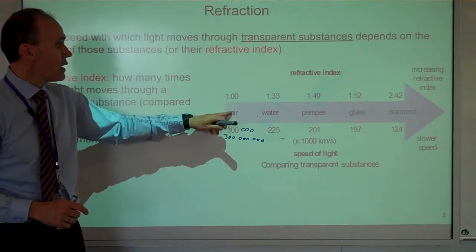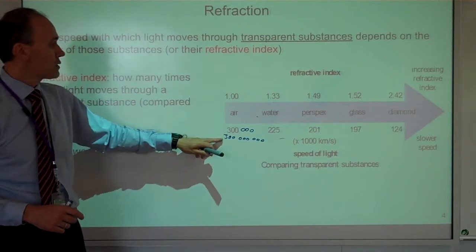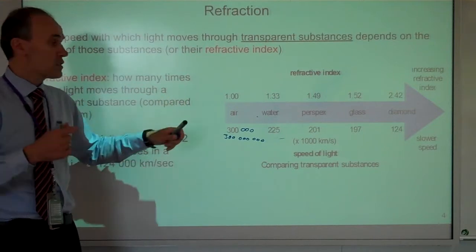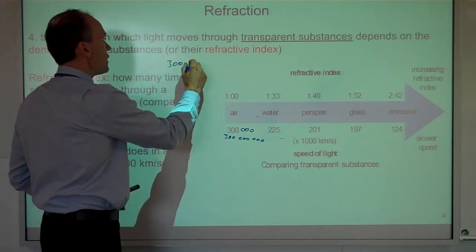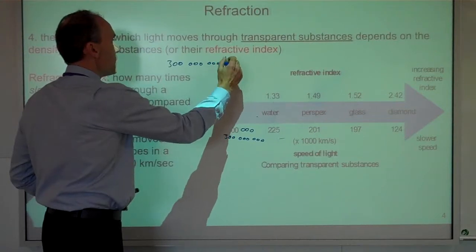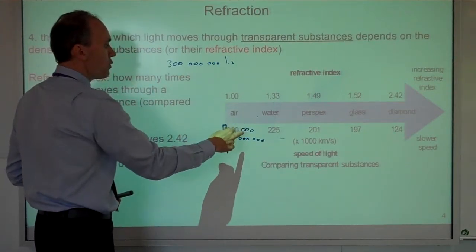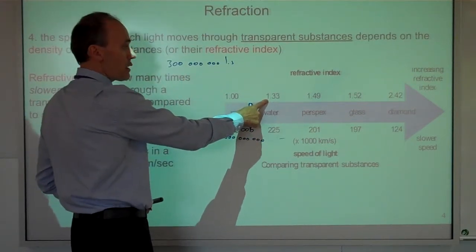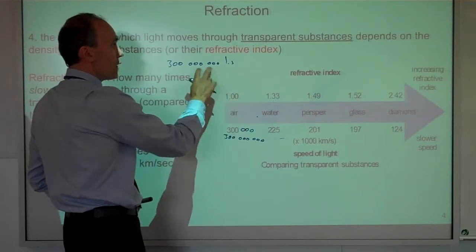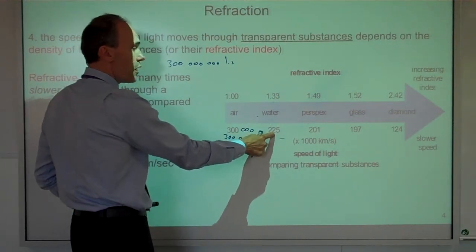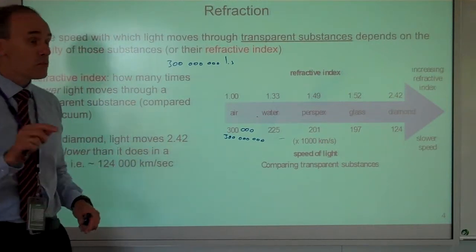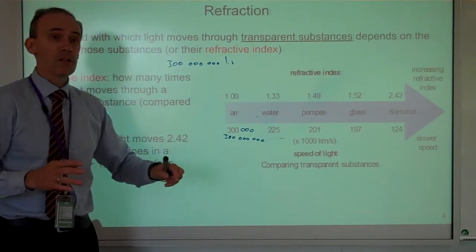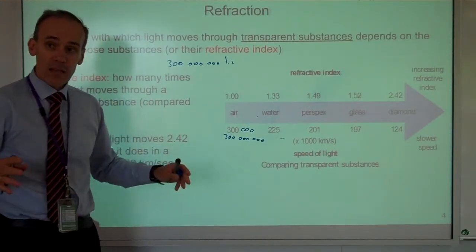And moving through air has a refractive index of 1. What's 300 million divided by 1? 300 million. Because the 300 million is light speed. That's light speed. So 300 million divided by 1 equals 300 million. What's 300 million divided by 1.33, which is the refractive index of water? The answer is actually 225 million. You can put it in a calculator, you'll get that. And that means light moving through water is only moving at 225 million metres per second. So it has been slowed down.